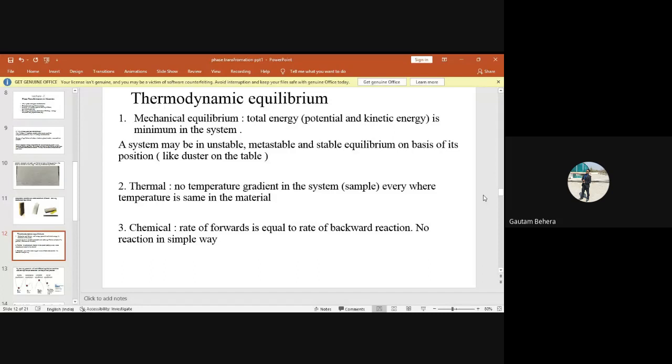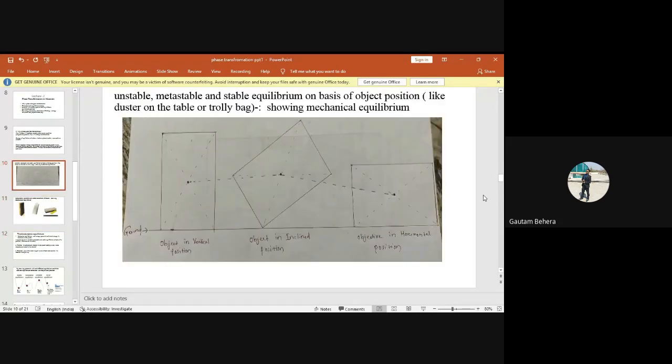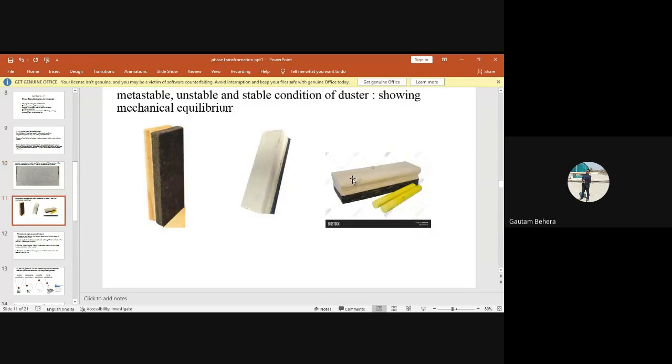So what is the meaning of mechanical equilibrium? I have shown you this one. This is the figure showing mechanical equilibrium, right? This system is showing you the system is in mechanical equilibrium, this part. Same thing here. This is showing my system is in mechanical equilibrium, right? So what exactly does it mean?